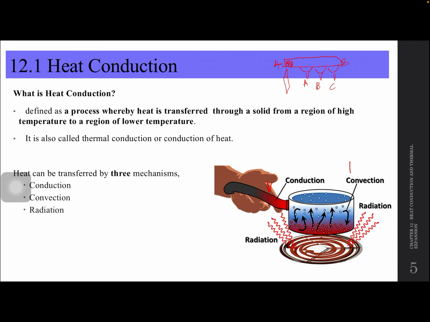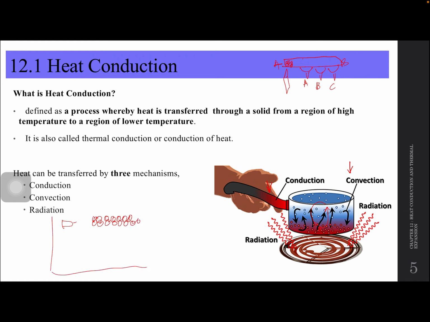Kalau convection ni adalah satu benda yang paling common. Convection selalu cakap pasal masak air. Maksudnya apa, masak air, bawah ni panas, dia akan naik atas, sejuk, dia turun bawah. Tapi yang paling common sekarang, most of the houses ada aircon. You can see that dia punya aircon kita pasang dekat atas, bukan dekat kaki. Why? Because bila aircon awak dekat atas, what happens is it's going to cool down all the air molecules yang dekat atas ni.